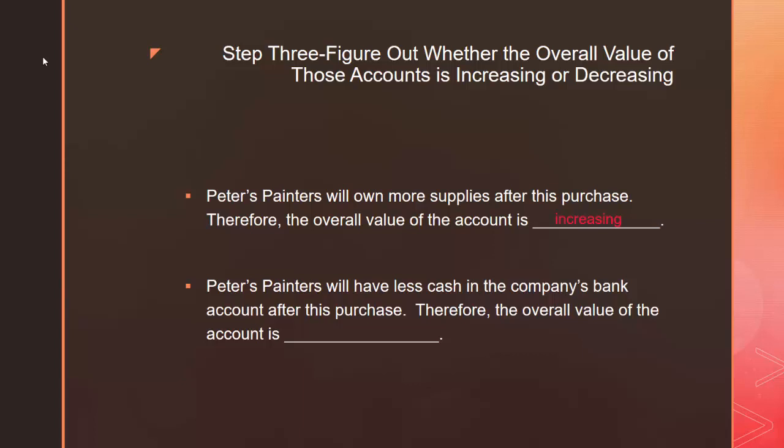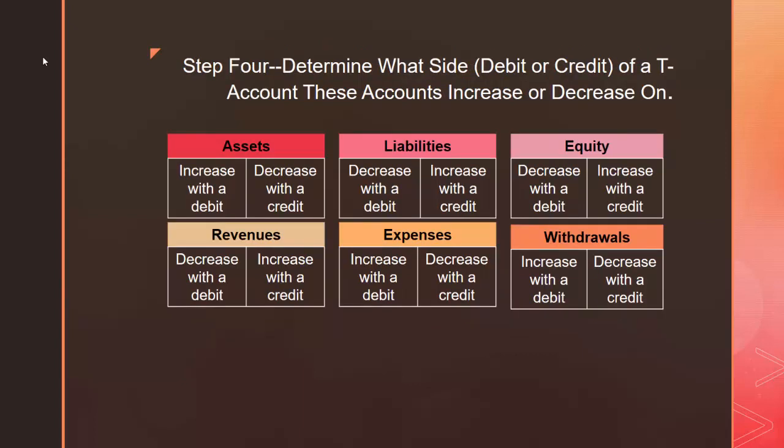They're paying for these supplies in cash, presumably out of their bank account. So after these supplies are purchased, the value of that bank account is going to decrease, and the overall value of their cash account is decreasing. In step 4, we need to determine what side, debit or credit, of a T account these accounts increase or decrease on. And I've given you guys this handy dandy little reference guide. In our transaction, supplies and cash are being affected, and they are both assets. So we see that assets are going to increase with a debit and decrease with a credit.